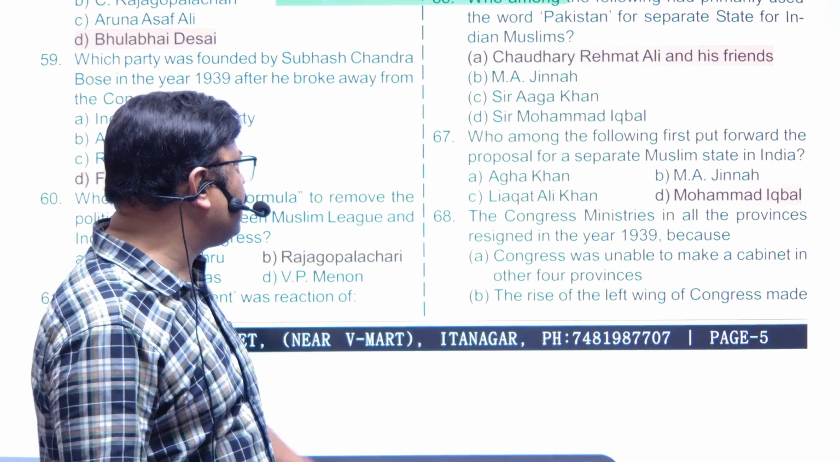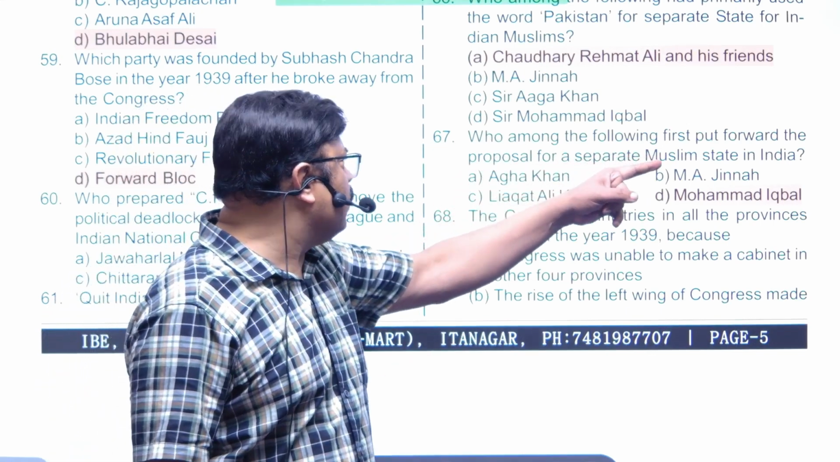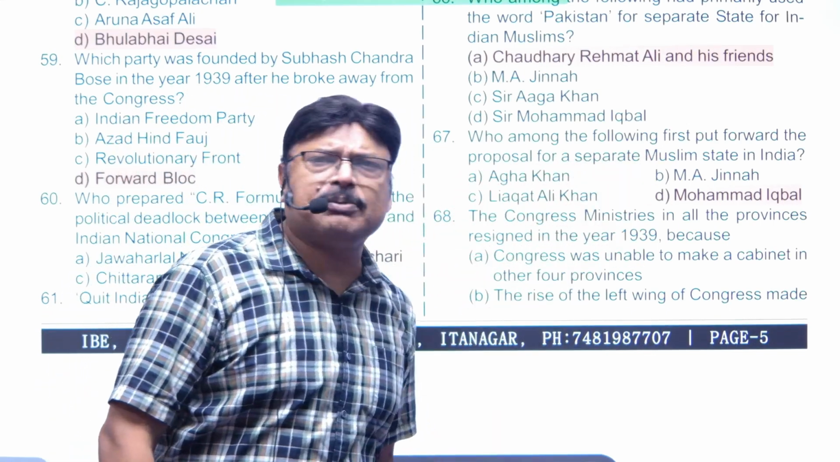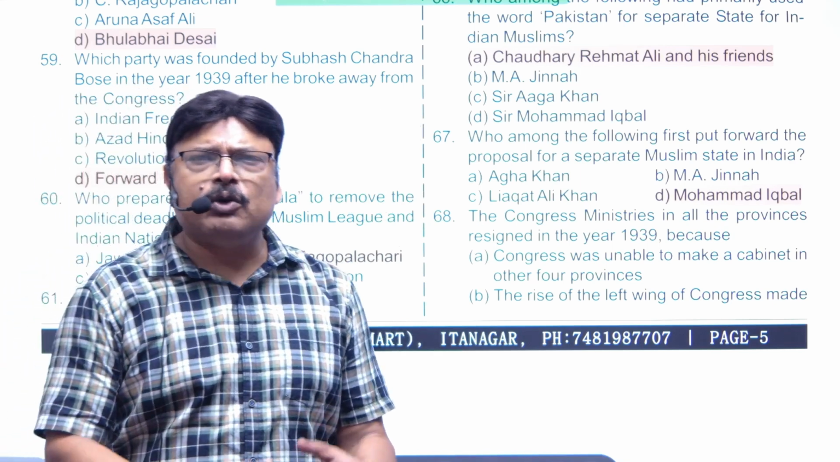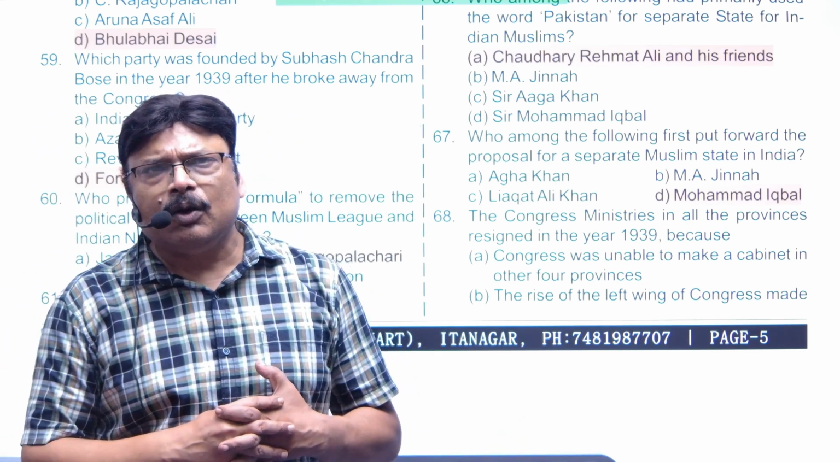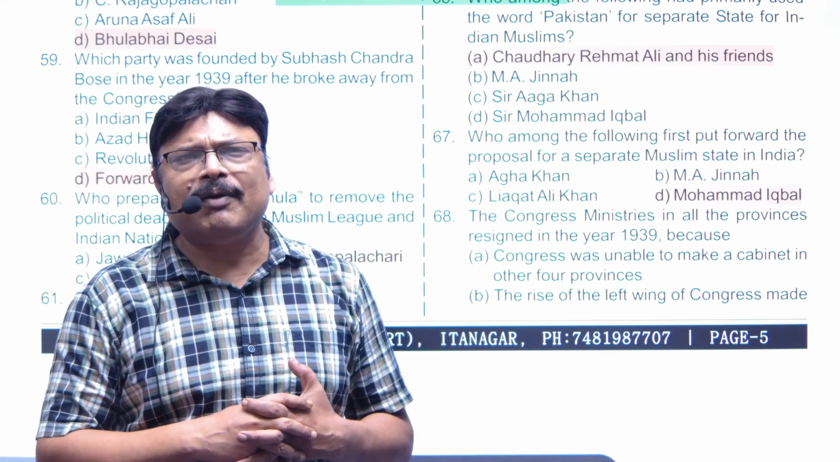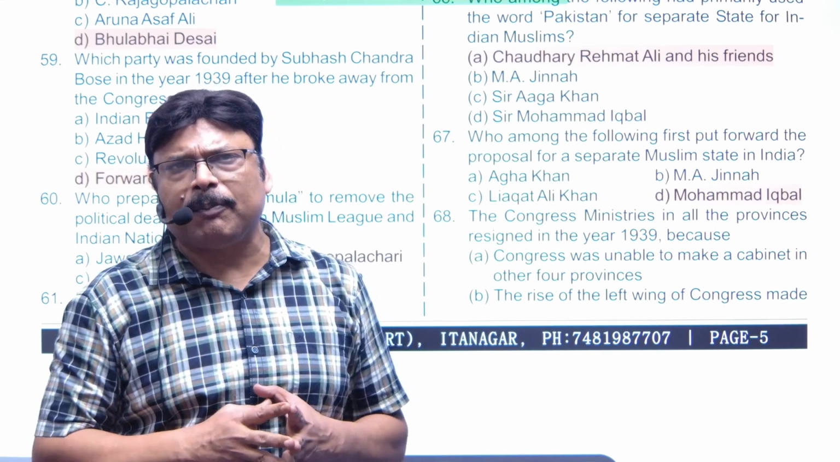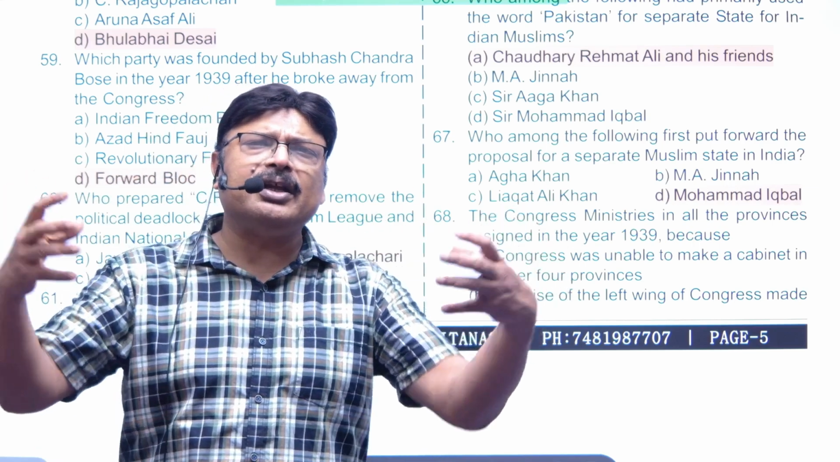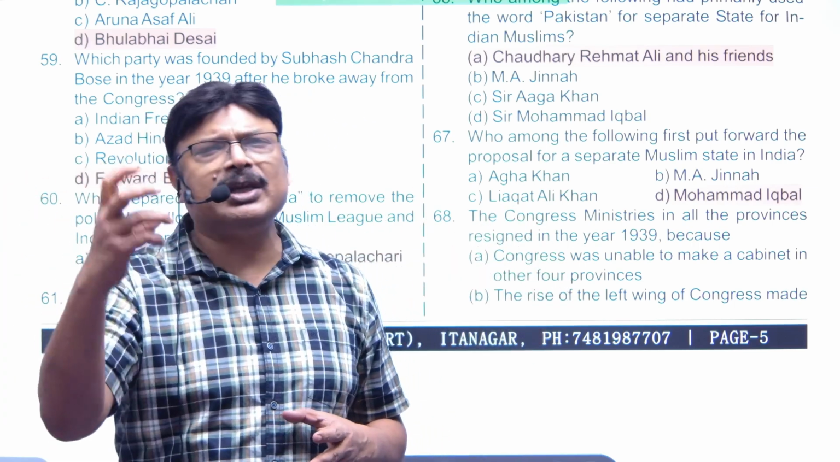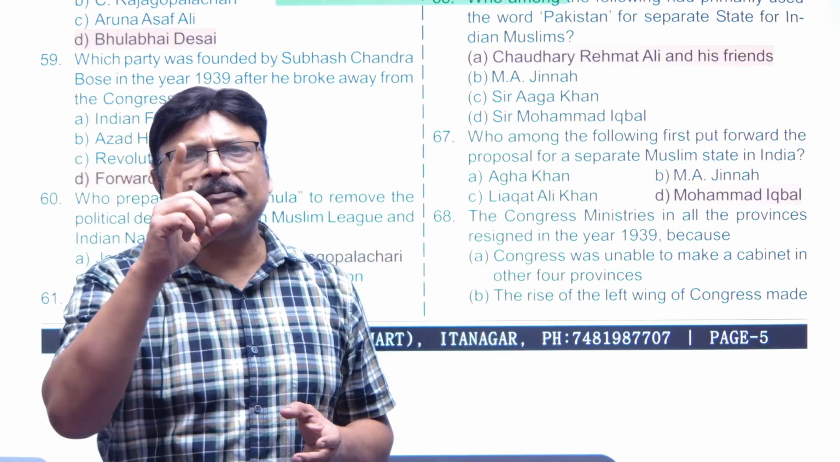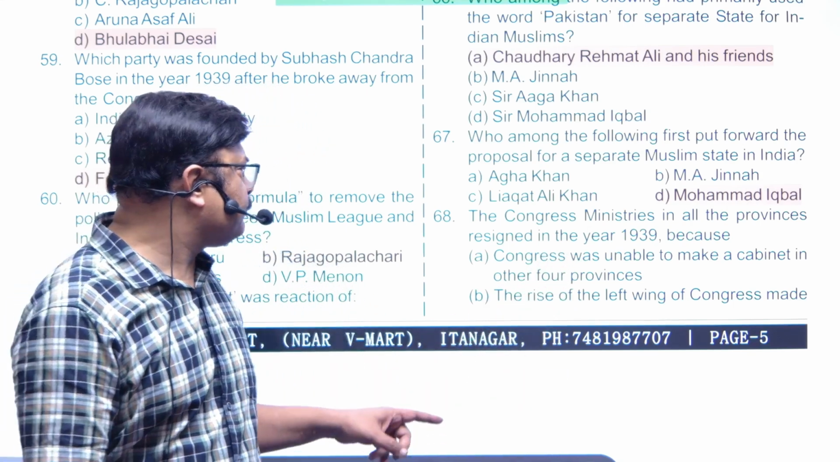So Chaudhry Rahmat Ali. Who among the following first put forward the proposal of a separate Muslim state? Allama Iqbal, who is also called Muhammad Iqbal, who has written the song Sare Jahan Se Acha Hindustan Hamara. He was the first one in 1930. He proposed that the Muslim dominated area should be formed as a separate dominion in India. Right? So he was the first one to talk about this.